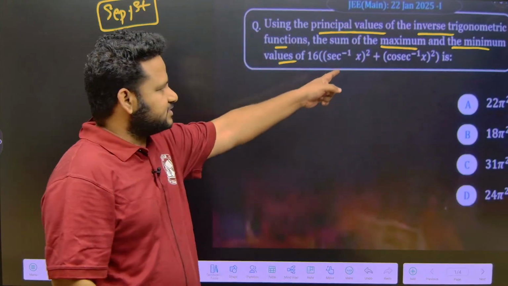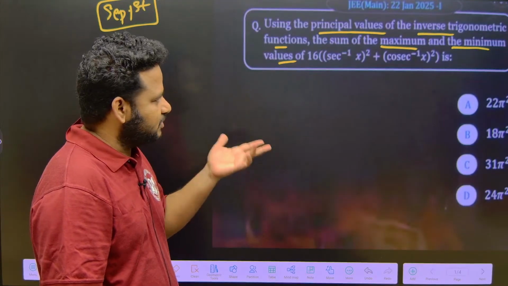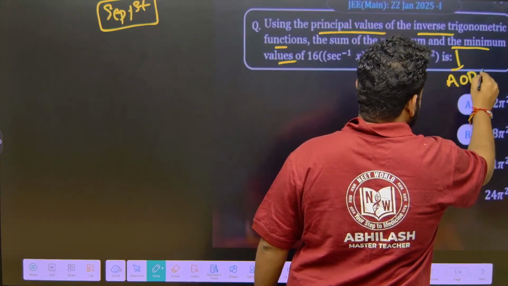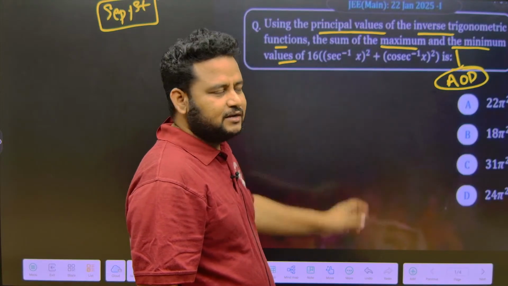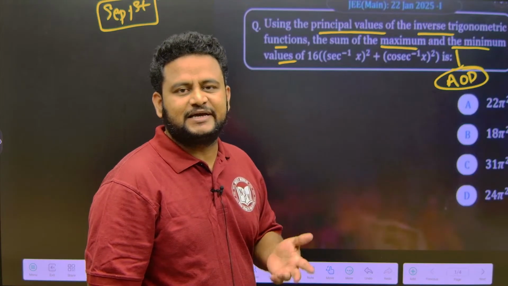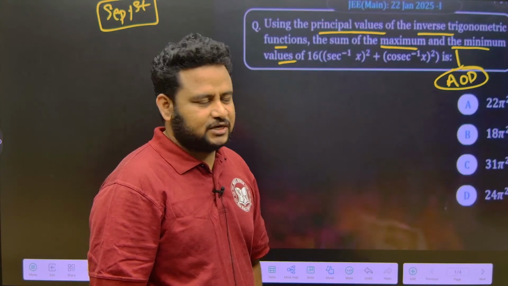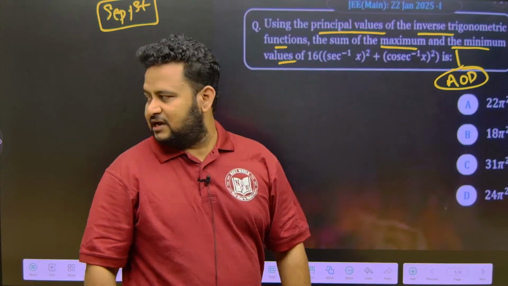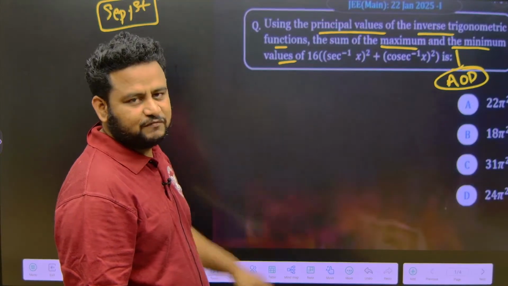Definitely they are asking maximum and minimum. I can categorize this as an inverse trigonometric functions question, or, since maximum and minimum is there, I can categorize this as AOD, that is, application of derivatives. However you categorize, the concept of trigonometry is dominant here, but I will solve it using the AOD method. There you know increasing and decreasing functions, tangents and normals, rate of change and also maximum and minimum all come. They are asking maximum and minimum values, so let us apply the AOD method, but before that we should use the concept of inverse trigonometry.